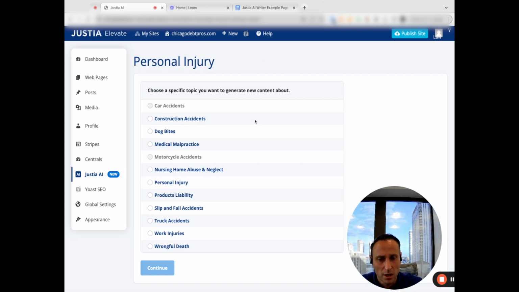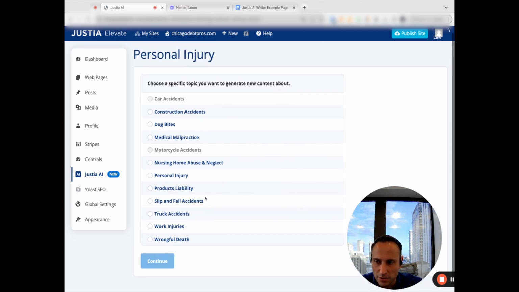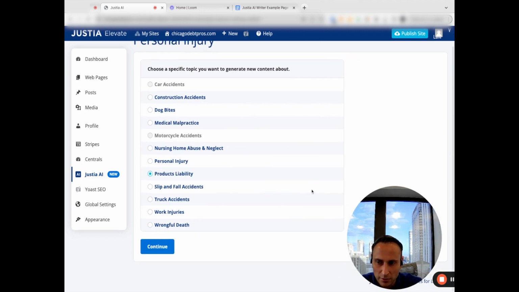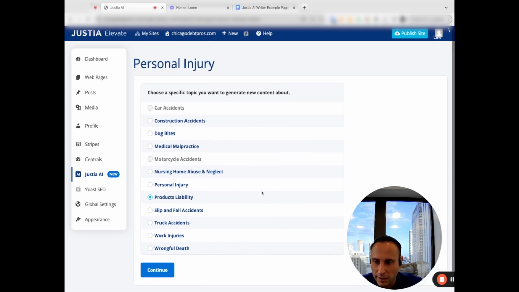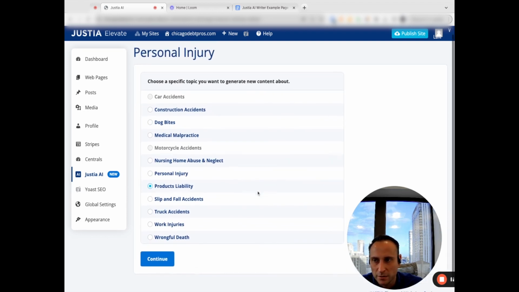You'll need to write blog articles. You'll need to write supporting content for the car accident pages. I mean, product liability: well, what about writing about the product itself? I'm sure this is version 1, just to spin off the practice area pages.